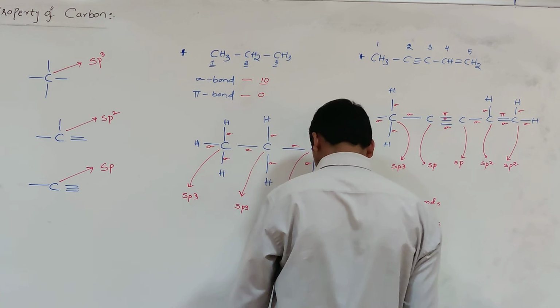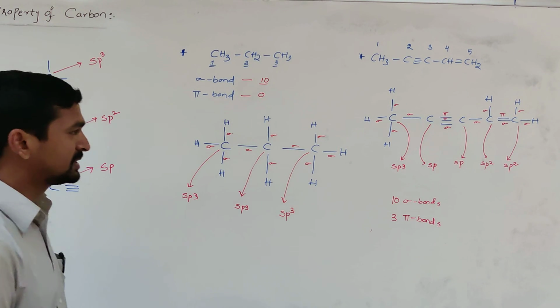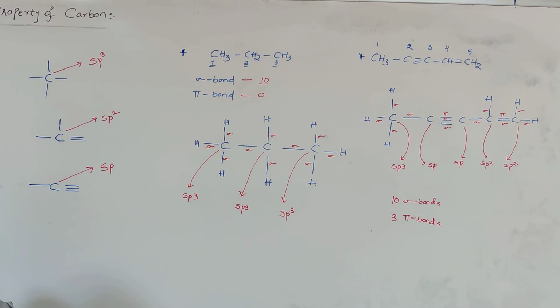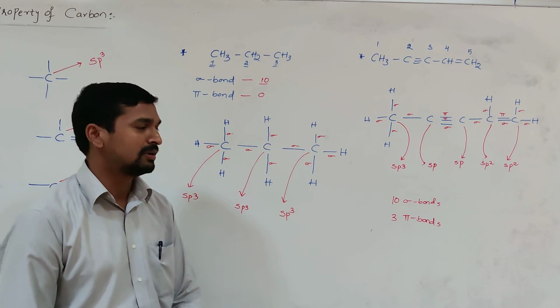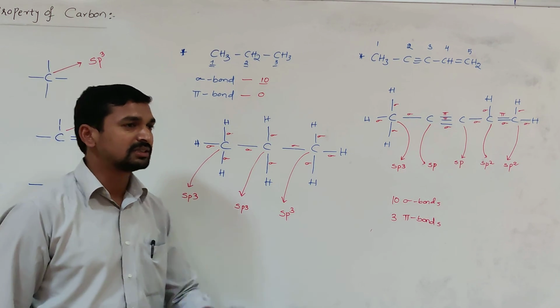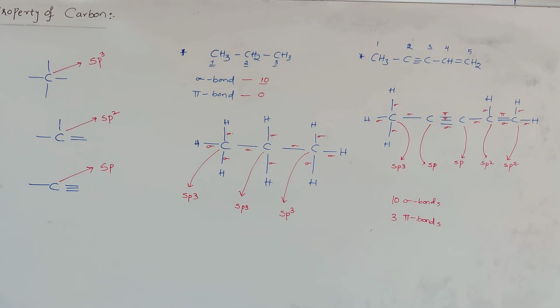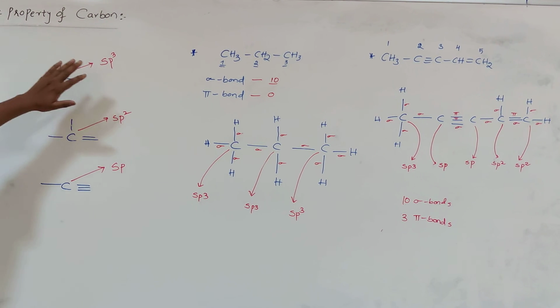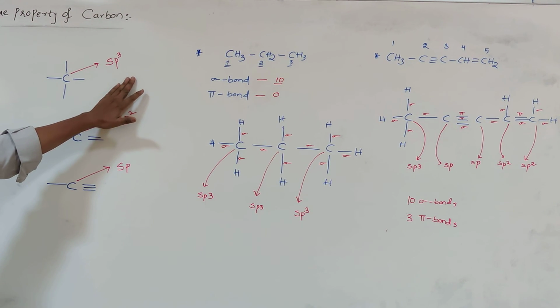Like that, we can predict the hybridization of a carbon atom, especially in organic molecules like this. They may ask how many sigma bonds or how many pi bonds and what is the hybridization of so and so carbon atom. Just remember: around the carbon atom, all 4 single bonds, the hybridization is sp3.